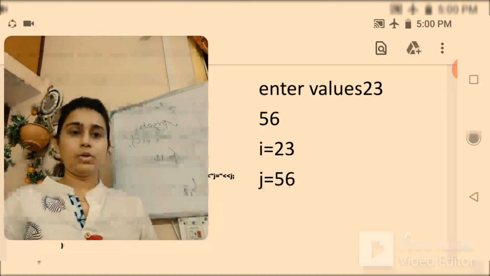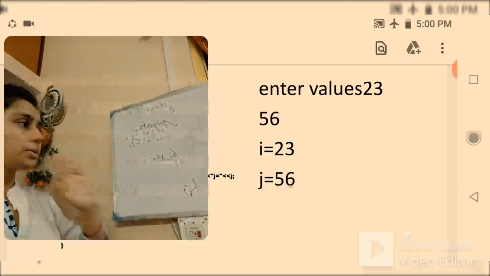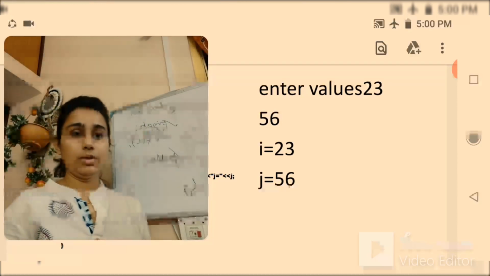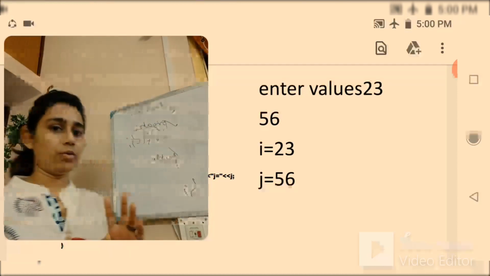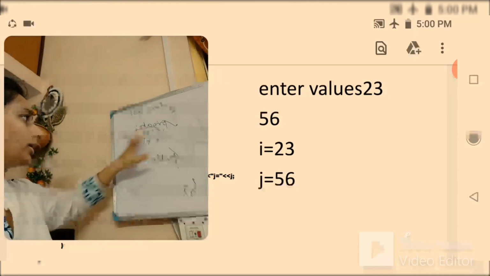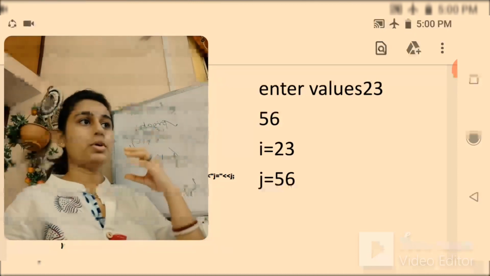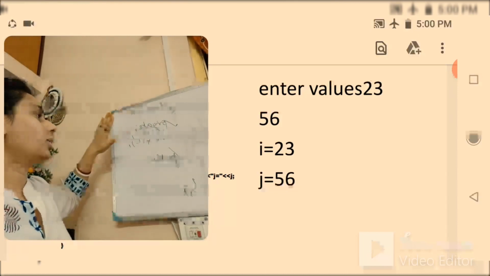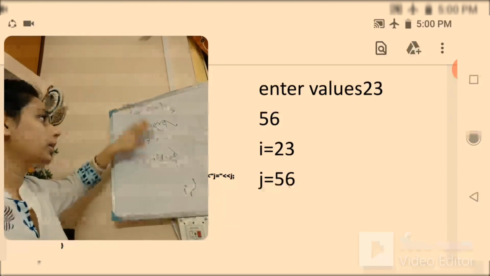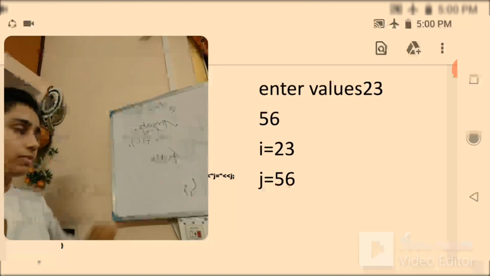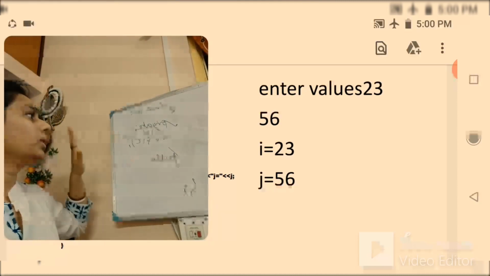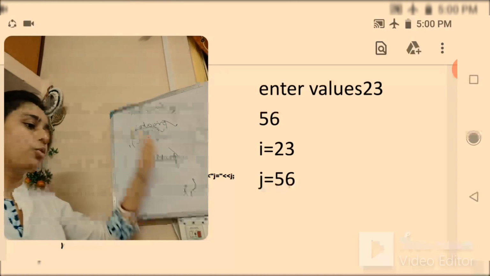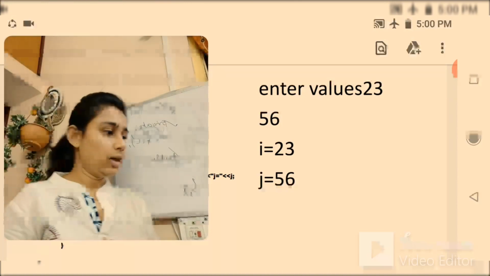So if you want to keep some data secured, the security concept, now I think you can relate it. If you want to make some data secured, then you can keep it within the private access specifier, and then it cannot be used outside the class.